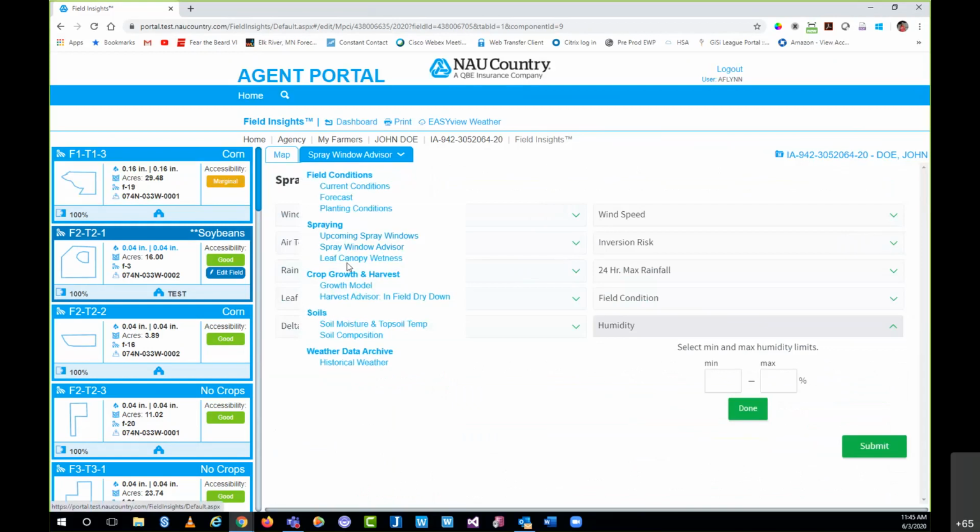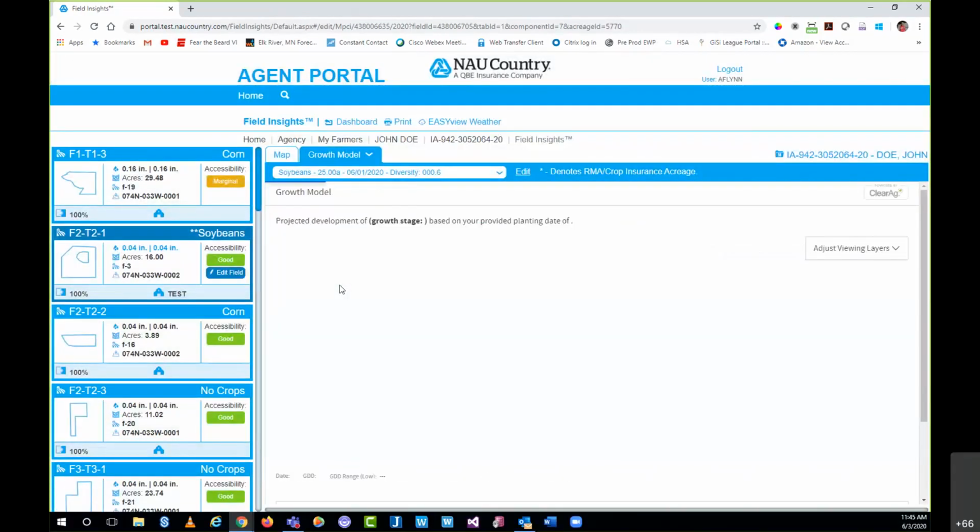Upcoming spray windows and leaf canopy wetness are essentially just very, very light versions of the spray window advisor. Crop growth and harvest, we're going to click both of these as these two are definitely some of the more popular ones, starting with our growth model.